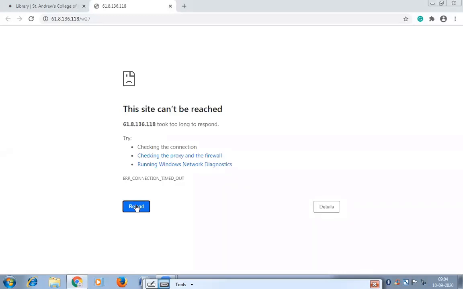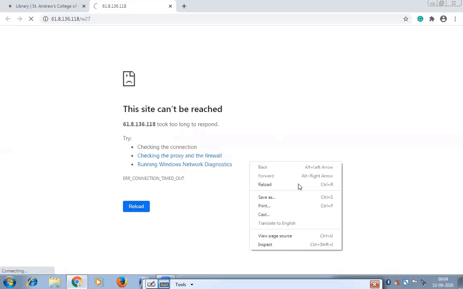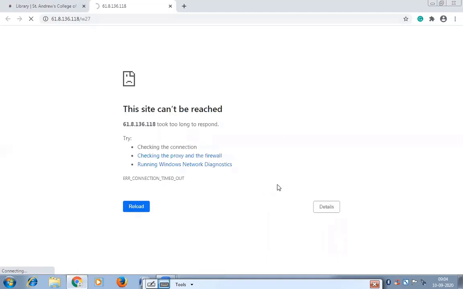And also, you don't have a book bank, but you can issue books from the library. You can visit our library. Okay. So I think there is some problem with the server.